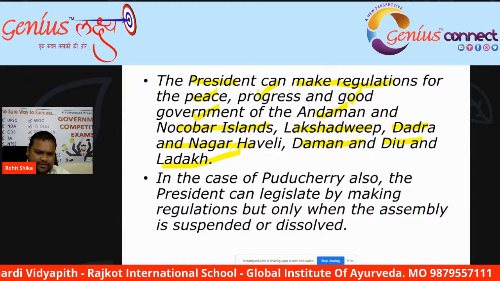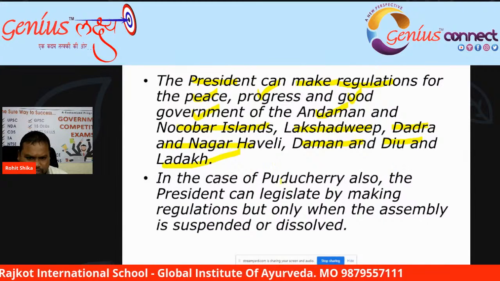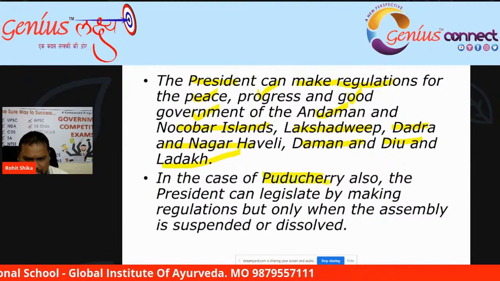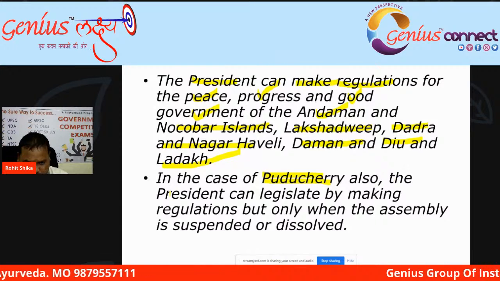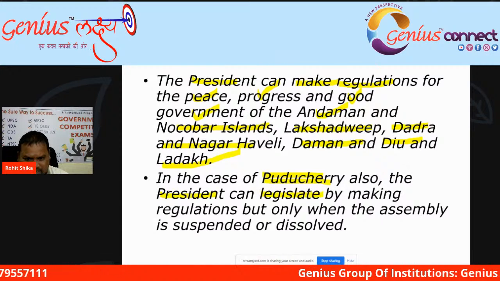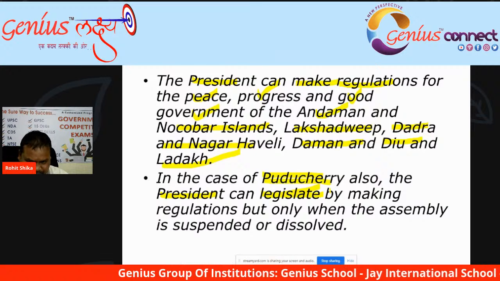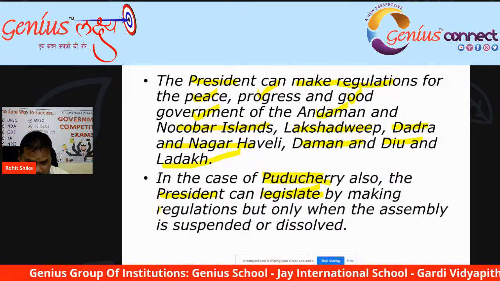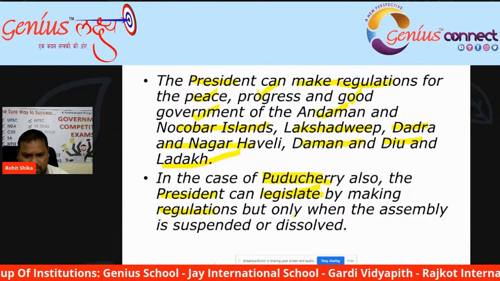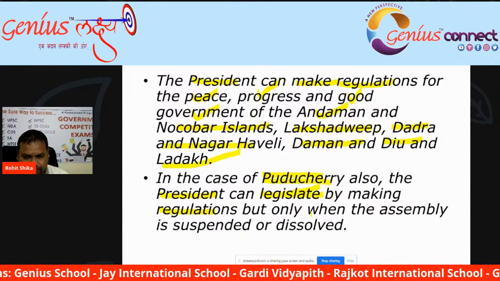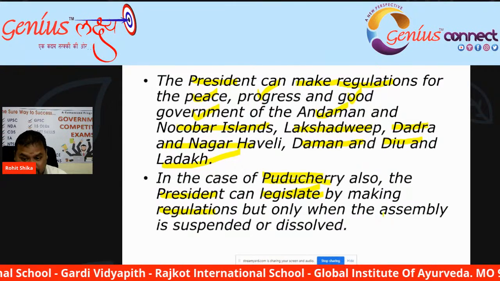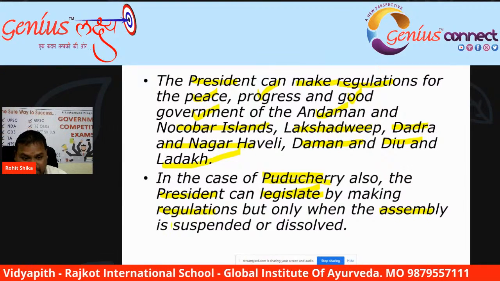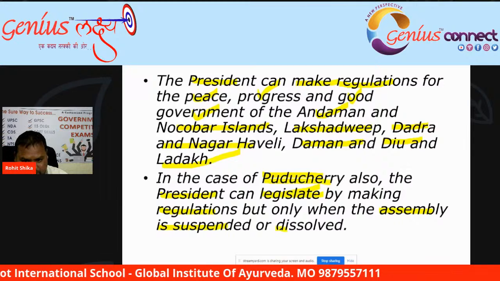In case of Puducherry, we know that Puducherry has its own assembly. In case of Puducherry also, the President can legislate law, regulation, but the only condition is when the assembly is suspended or dissolved.